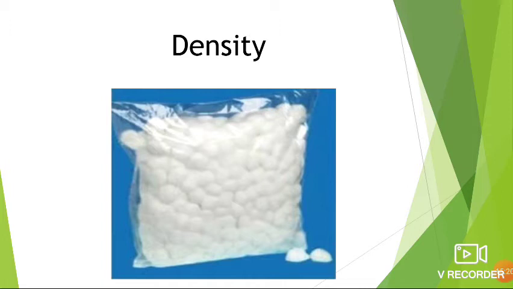In the bag of cotton, there are a lot of air spaces. You have already learnt that all substances are made up of matter. Matter means what? Small particles. So substances that have more matter we call heavy.